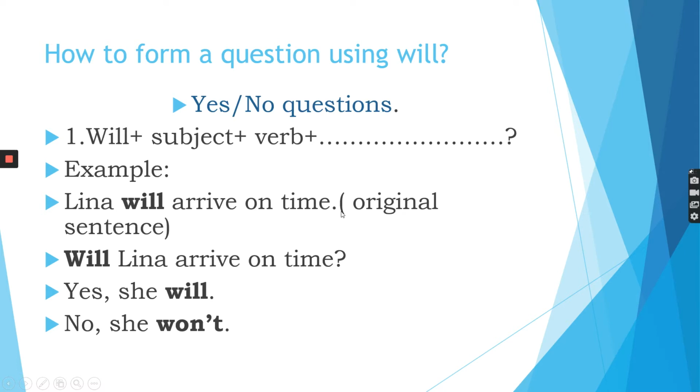This is the original sentence. It's not a question. We will ask about this like, will Lena arrive on time? Do you notice Lena and will, they switched places. We started with will, and then we have the subject Lena, then the verb, it's also infinitive or in the base form, and then the rest of the question. And don't forget, like I said, the question mark. We will answer with yes, she will, or no, she won't.